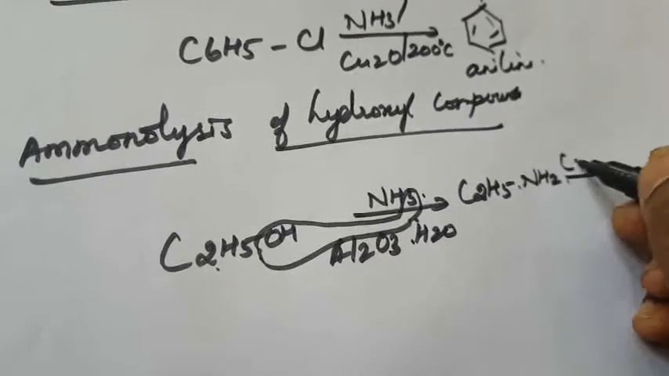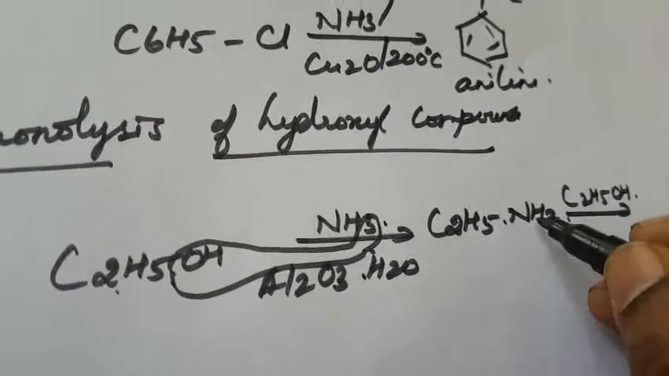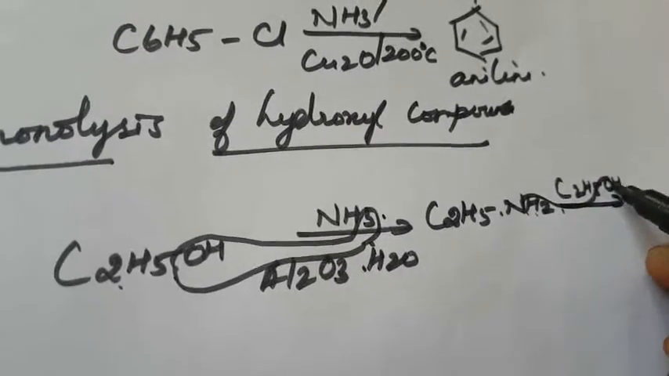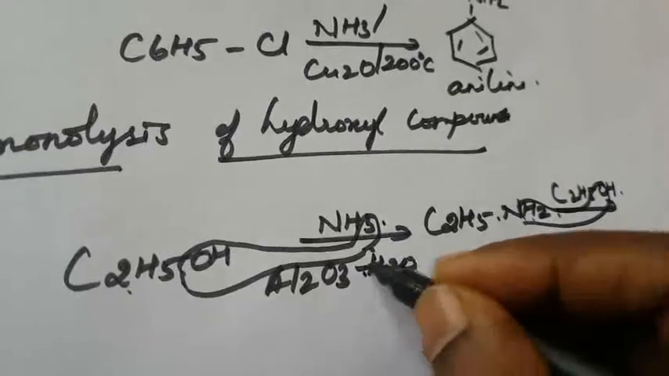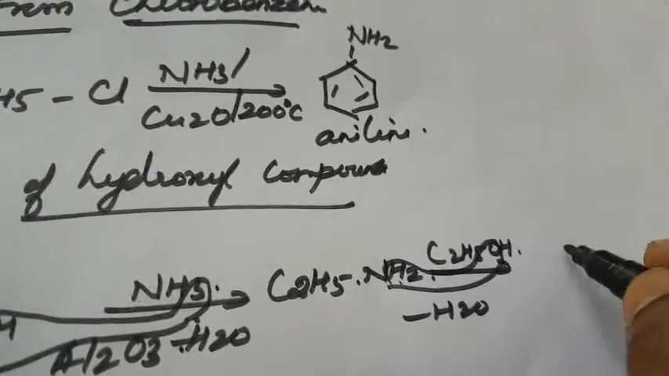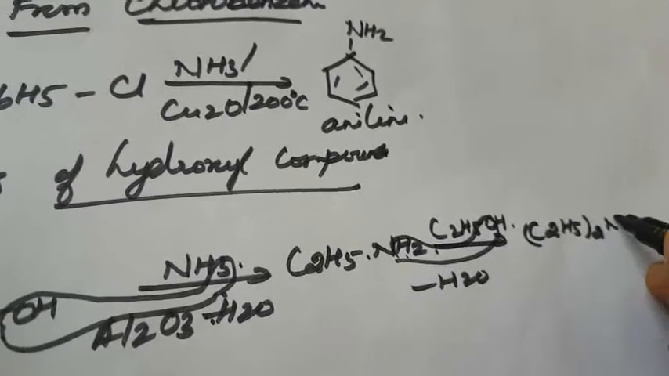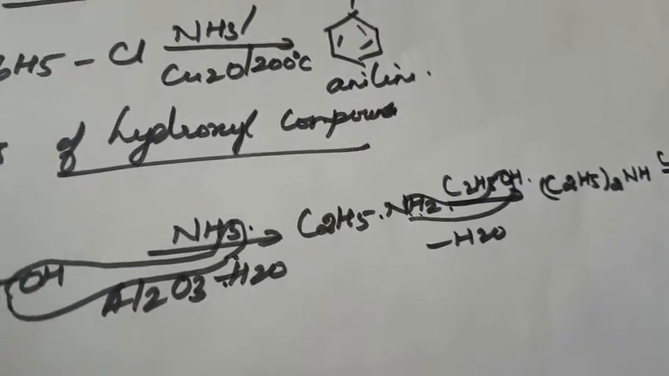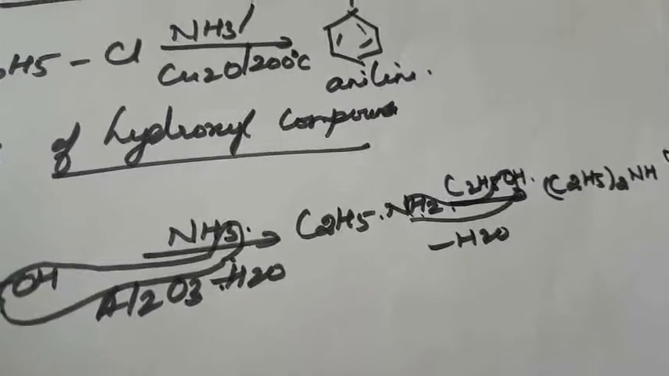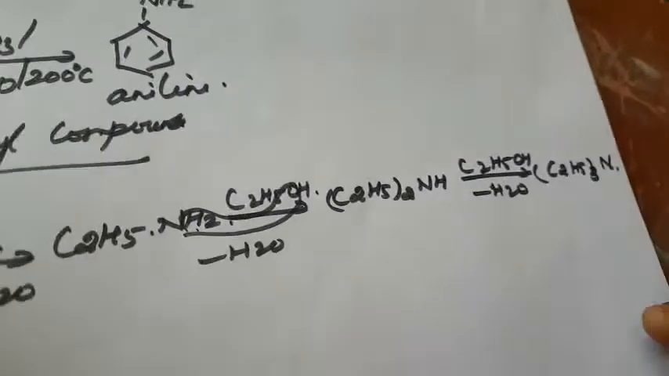Again, another C2H5OH, and again H2O will be removed, and NH will be there. So here H2O, here also H2O. What is the compound? That is diethyl amine. Then C2H5OH, H2O, then (C2H5)3N, thrice C2H5 on nitrogen.